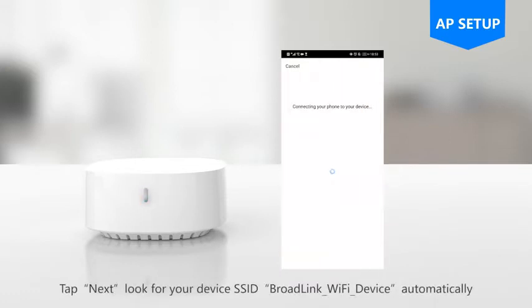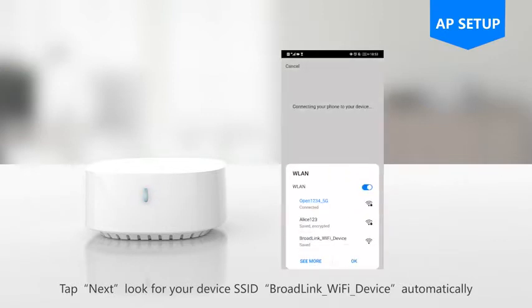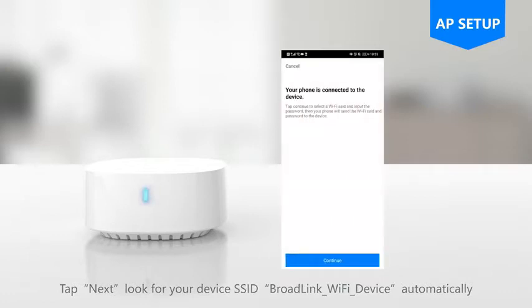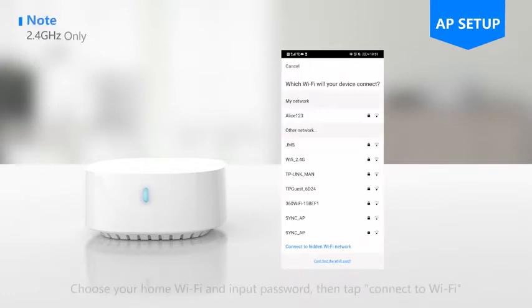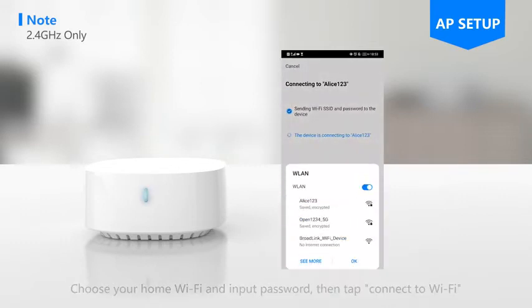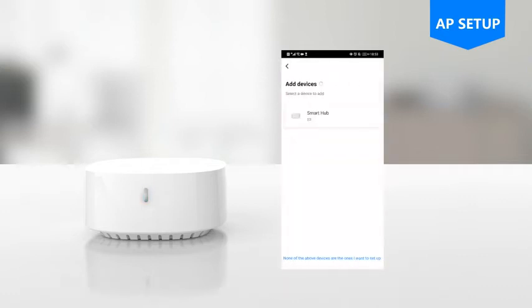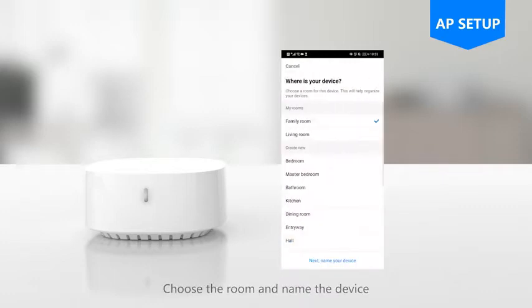Tap Next. Look for your device SSID Broadlink Wi-Fi device automatically. Choose your home Wi-Fi and input password, then tap Connect to Wi-Fi. The LED indicator flashes slowly then off. The device successfully connected. Choose the room and name the device.